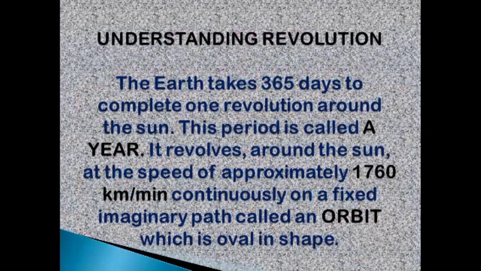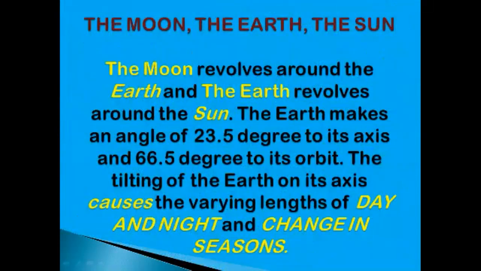Understanding it. The earth takes 365 days to complete one revolution around the sun. This period is called a year. That is 365 days, 1 year. It revolves around the sun at the speed of approximately 1,760 kilometers per minute, continuously on a fixed imaginary path called an orbit, which is oval in shape. The moon, the earth, the sun. The moon revolves around the earth, and the earth revolves around the sun.